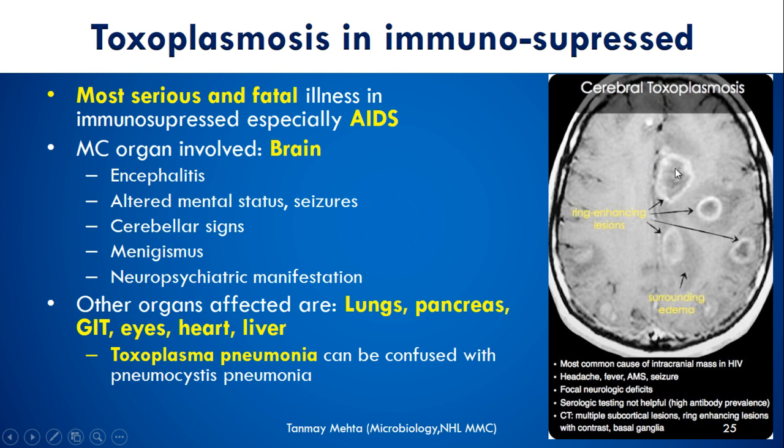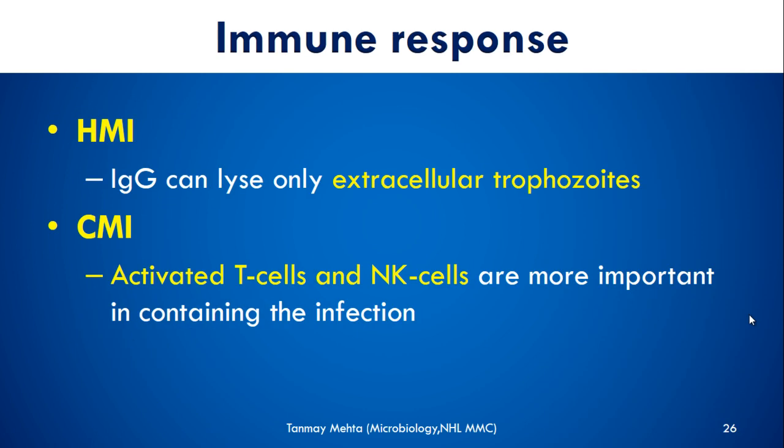If you see the CT scan, then you will see a ring-shaped enhancing lesion on the contrast CT scan in case of cerebral toxoplasmosis. The humoral immune response in the form of IgG will act only on extracellular trophozoites. It cannot kill the trophozoites which are within a cell. Cell mediated immunity is very important to kill the intracellular morphological forms, and in this, T cells and natural killer cells play a major role.